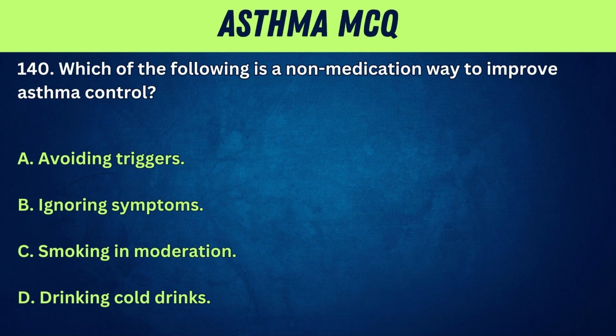140. Which of the following is a non-medication way to improve asthma control? A. Avoiding triggers. B. Ignoring symptoms. C. Smoking in moderation.